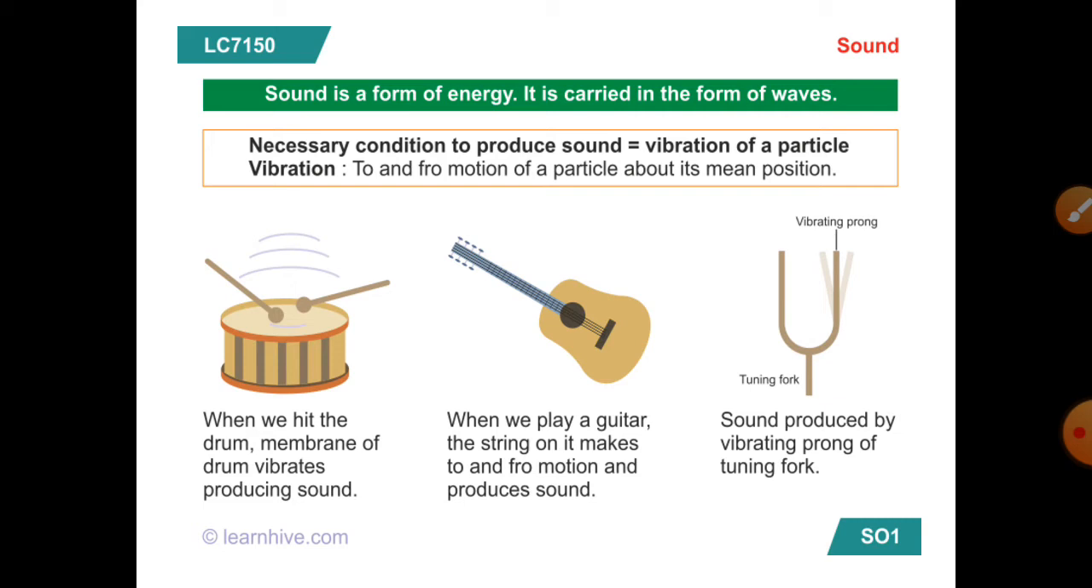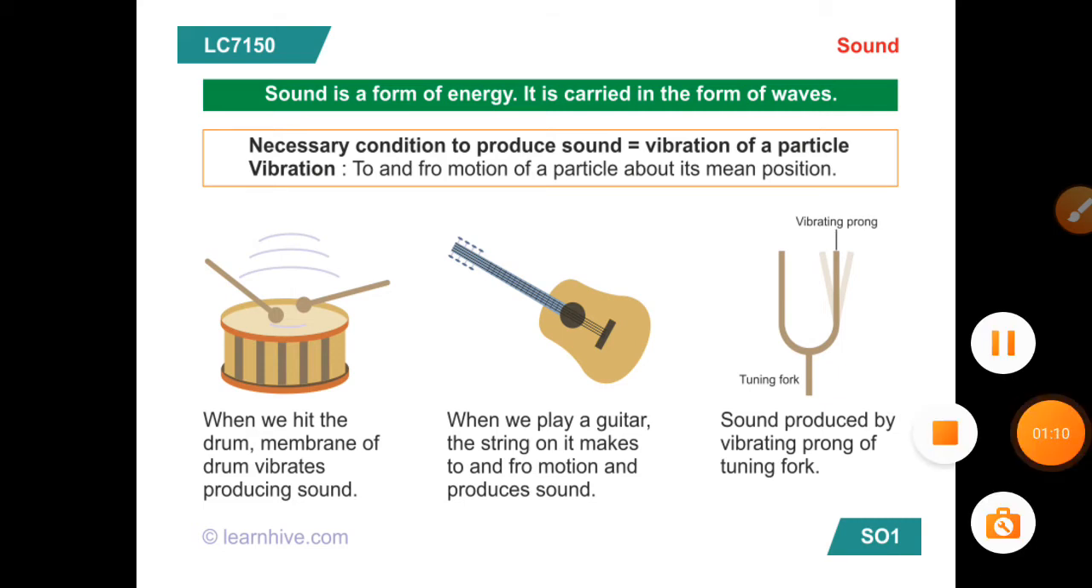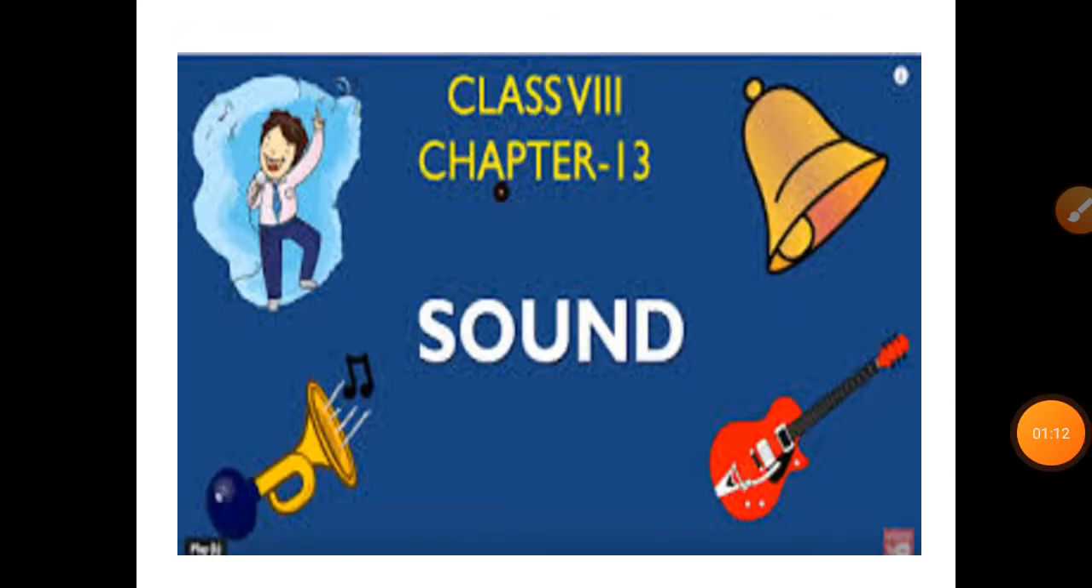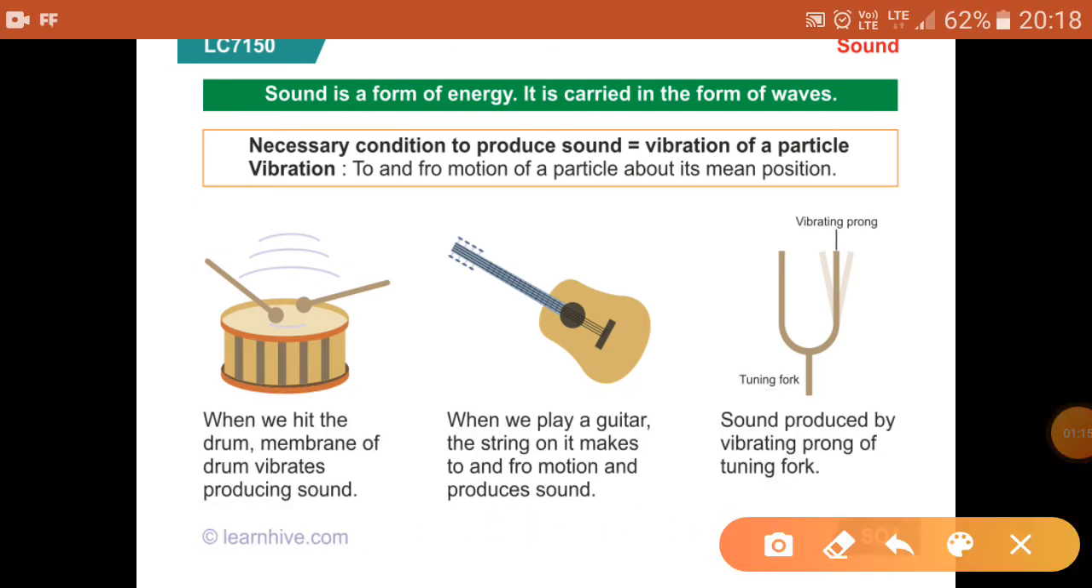The third picture is of a tuning fork, which is available in the physics lab. Sound is produced by the vibrating prongs of the tuning fork. This is an instrument to study the vibration of sound in the labs. These two are the prongs of the tuning fork. You can feel the vibration when you hit the tuning fork on a rubber pad. These two prongs vibrate.